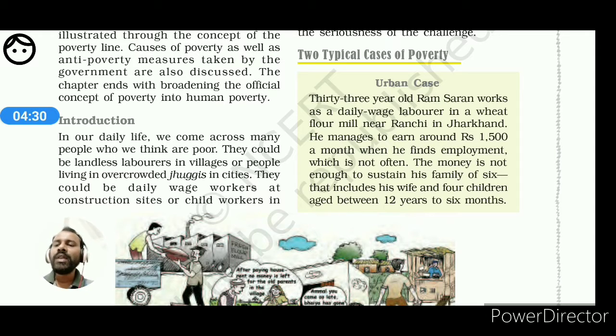The people who are living in urban areas, what type of problems do they face in poverty? They face non-availability of jobs.